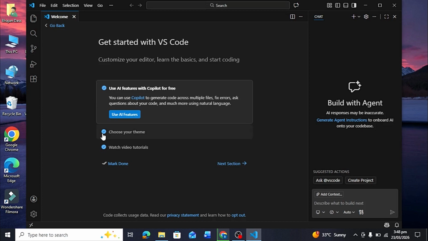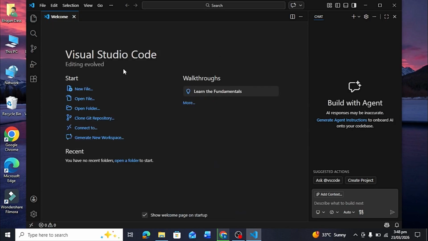From here you can check different options or uncheck them if you don't want these, and simply mark done. From here you can now create your own files to write programs and code in Visual Studio Code.